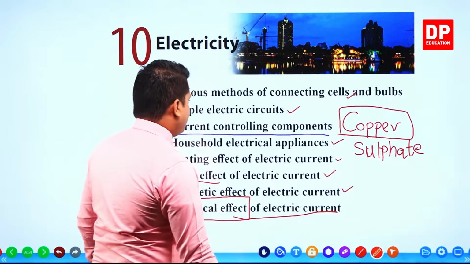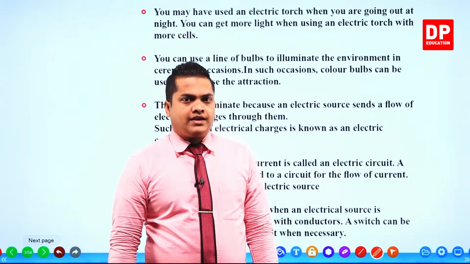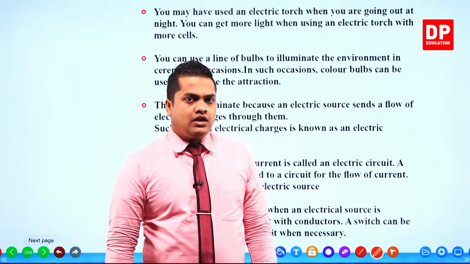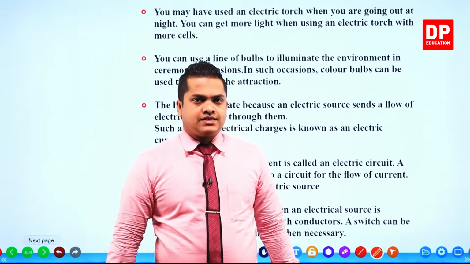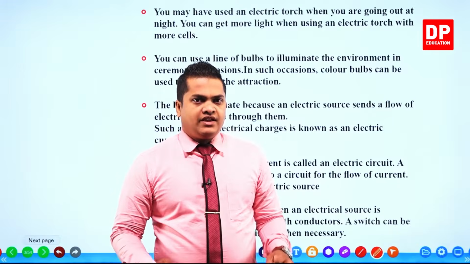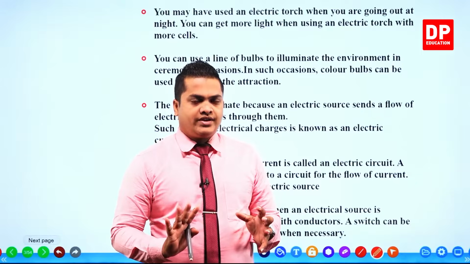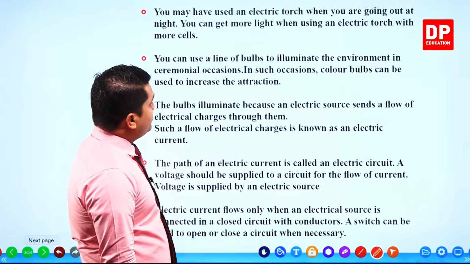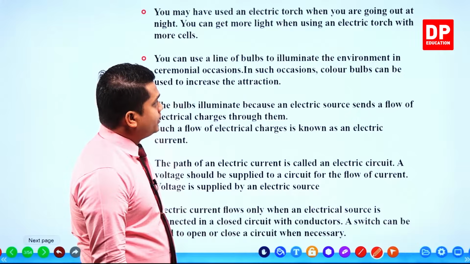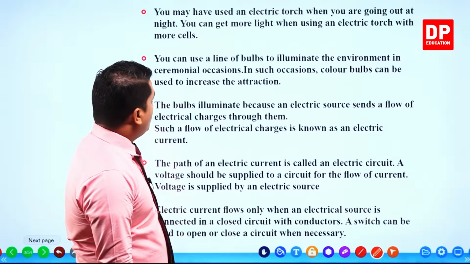So let's start our first chapter related to the lesson. First of all, we are discussing connecting methods related to a cell or an electric component. First, we'll discuss what we studied in the previous lesson related mainly to electricity. You are given several points. You may have used an electric torch when you are going out at night. You can get more light when using an electric torch with more cells.